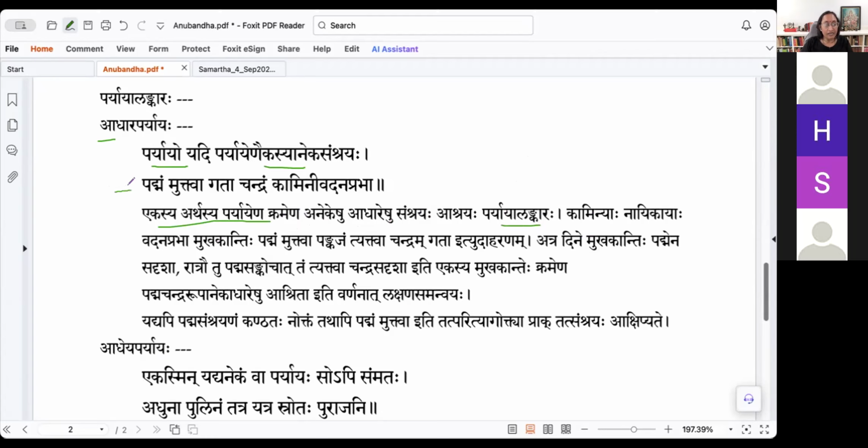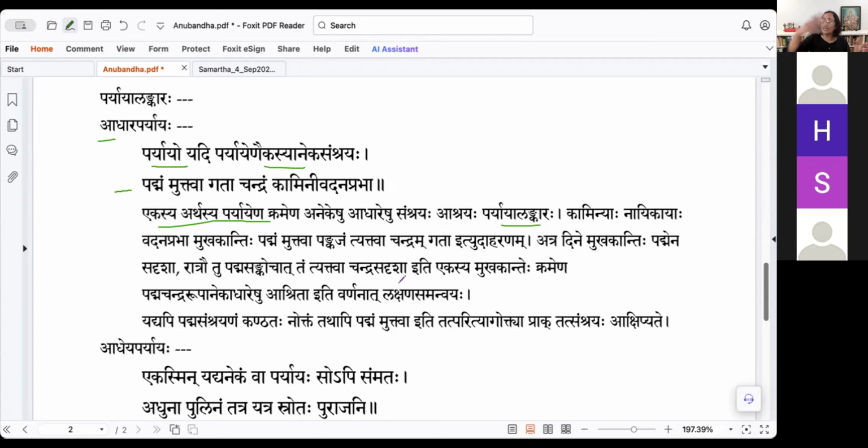The example given here is Padmam Muktva Gata Chandram Kamini Vadana Prabha. The lady Naika's Vadana Prabha, the luster of her face, seems to have left the Padmam and gone to the Chandram. Padmam Muktva, having let go of the lotus, Chandram Gata. The luster of the lady's face has gone to the moon now. So what it means, it was first present in the lotus. So we could compare the lady's luster to the lotus's luster.